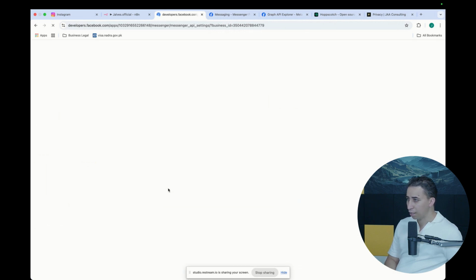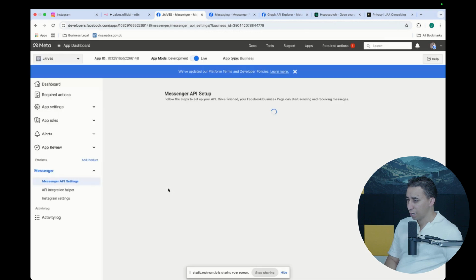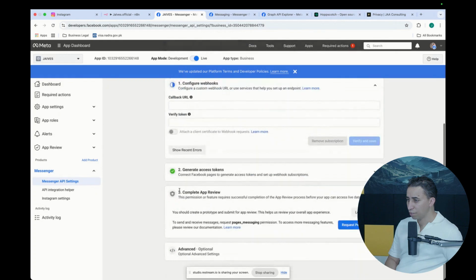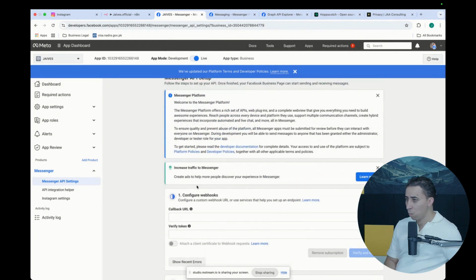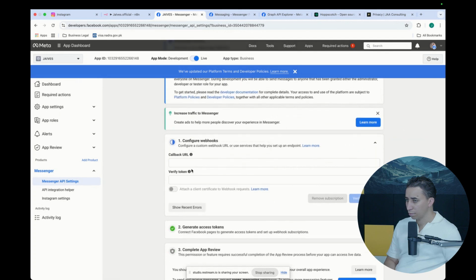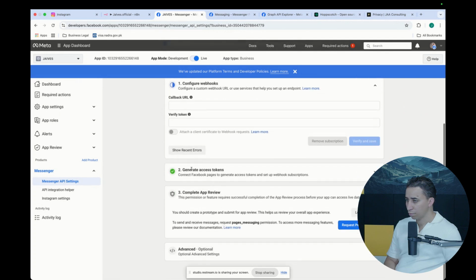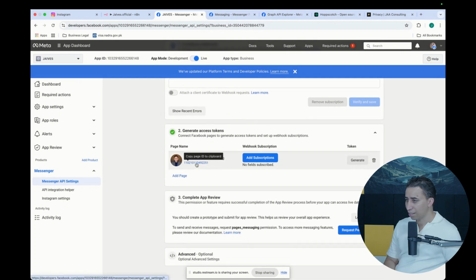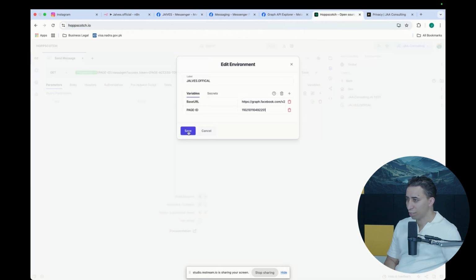I would like to say that's 100% the page ID. As you see, where is the Facebook page that I enabled? I like to think this is the page ID, so now I'm going to put it here.